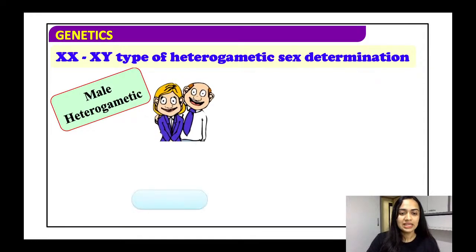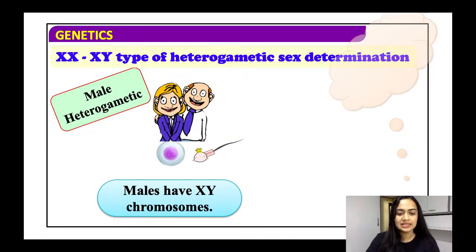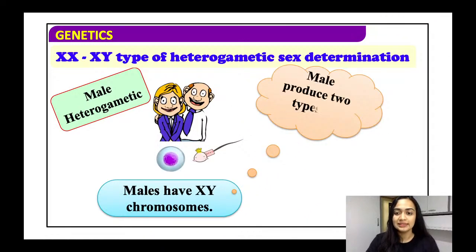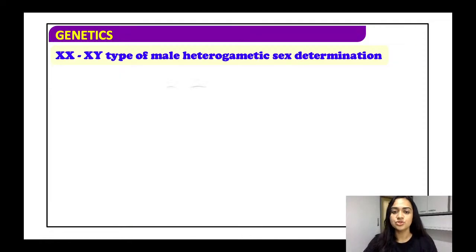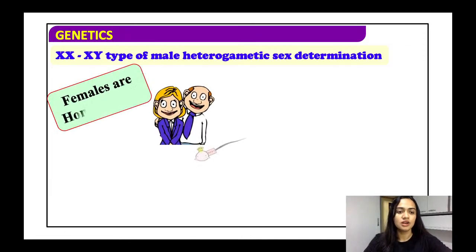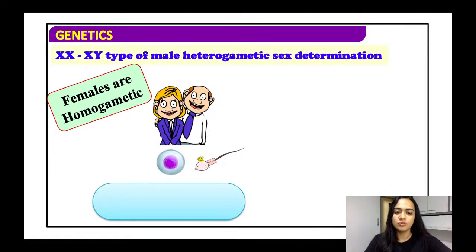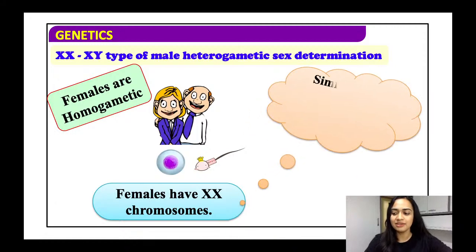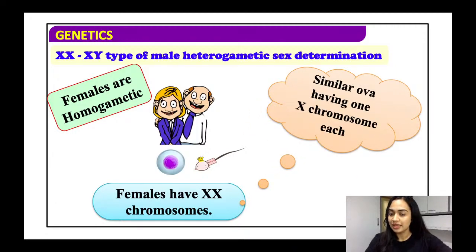So the male heterogametic, so the males have XY chromosome and this is the sex determining factor. So the male produce two types of sperms, alright, and the females are homogametic, yani ki females have X and X chromosome. Similarly, ova having one X chromosome each. तो बेसिकली ये जो हमारा ओवा है ऐसे दो के, एक में एक X and दूसरे में दूसरा X, alright.